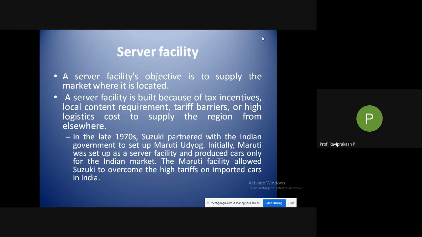Okay, so initially Maruti was set up as a server facility and produced cars only for the Indian market. The Maruti facility allowed Suzuki to overcome the high tariffs on imported cars in India. So if you see imported cars, I would like to give an example of this one, that web series, The Big Bull, about Harshad Mehta.